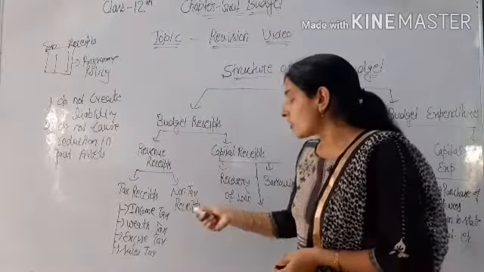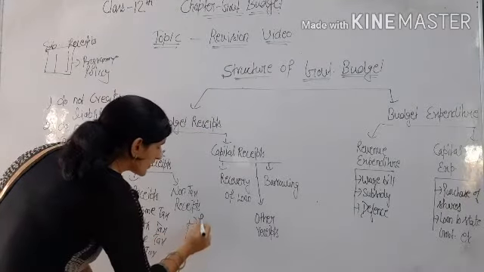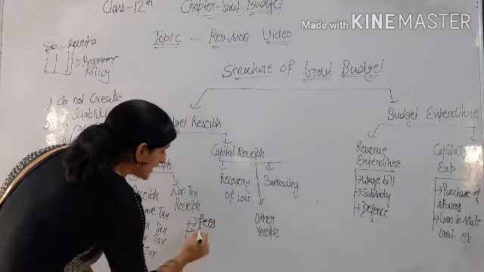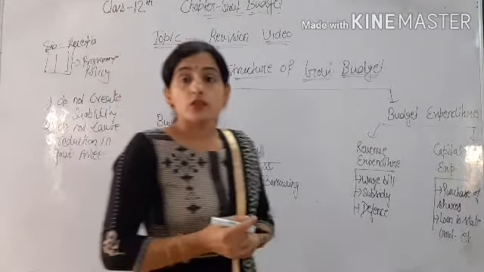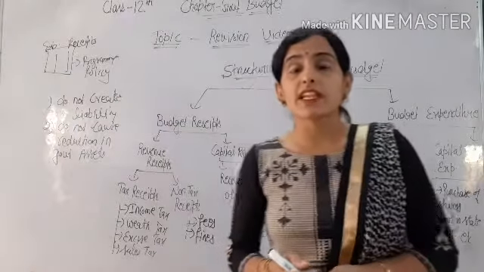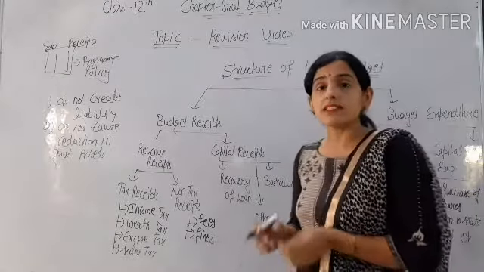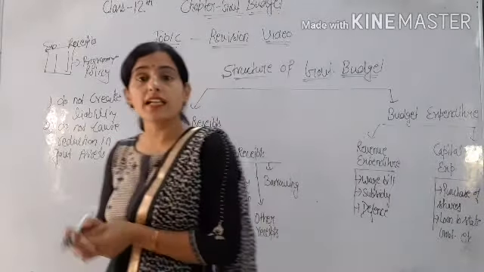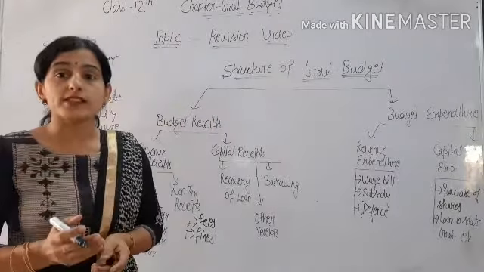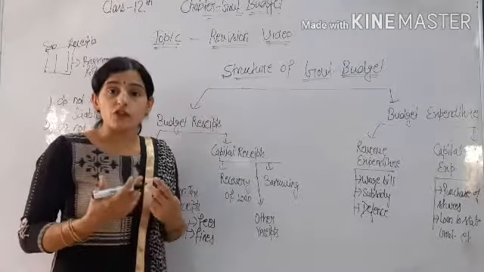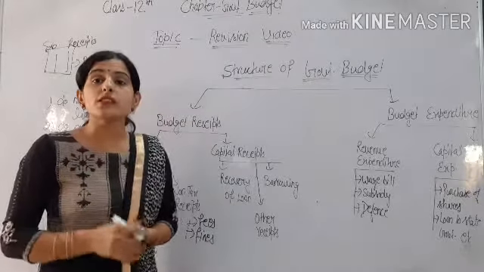Okay, then non-tax receipts. In non-tax receipts we include fees and fines. Fees means fees to make a birth certificate, death certificate, or for land registration, we pay some fees to the government. And fine means if we break any law and order that is made by the government, then government imposes fine on the people. For example, you are going on a bike without wearing a helmet, then government imposes some fine on you.